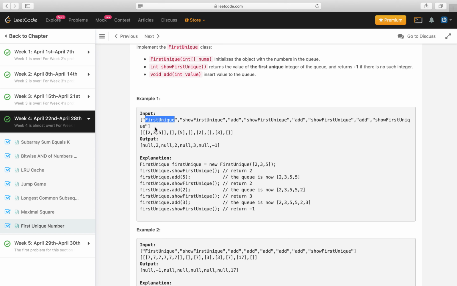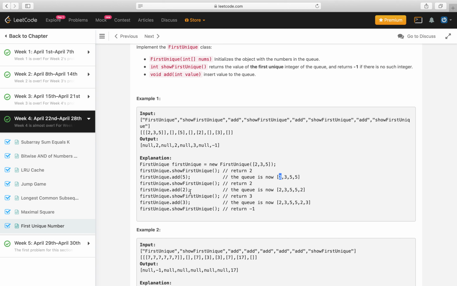Every time first unique is initialized with the array of numbers as a parameter, all these numbers are inserted in a queue, and then when show first unique is called, it will return 2 because this is the first unique number in a queue. After that, when add 5 is called, it's added in a queue, and when we call show first unique, it returns 2 because 2 is the first unique number in a queue.